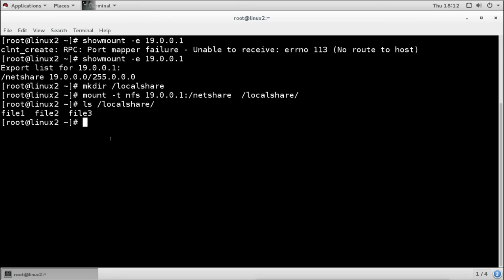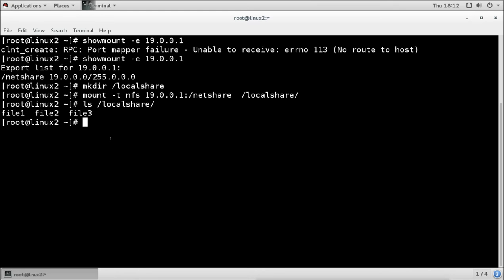It is an easy and fast way in a Linux system to share directories with each other. Linux 2 can use this directory as its own directory, and it can share whatever it wants to share here. It can put anything here, and it is going to be created on the Linux 1 server.